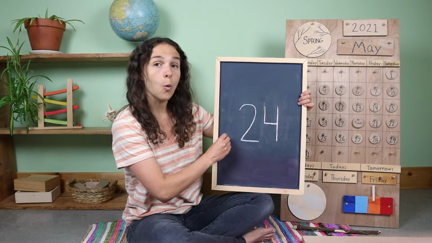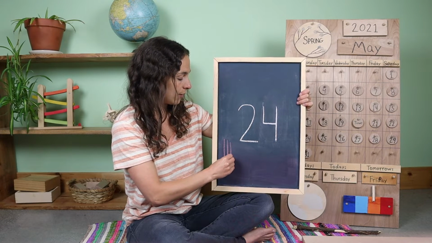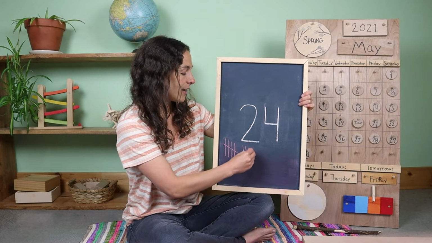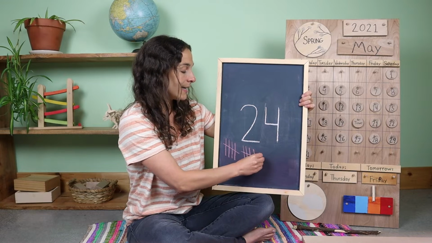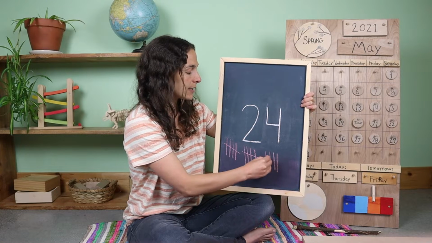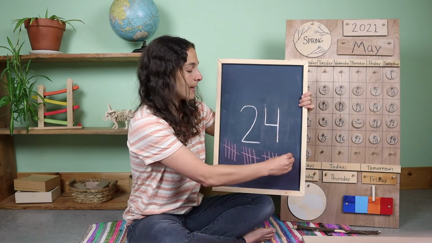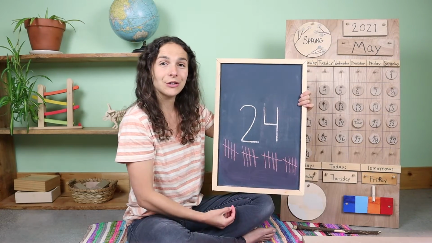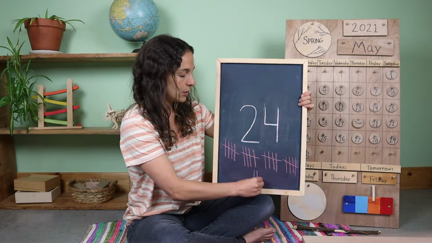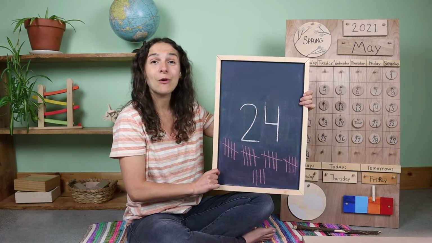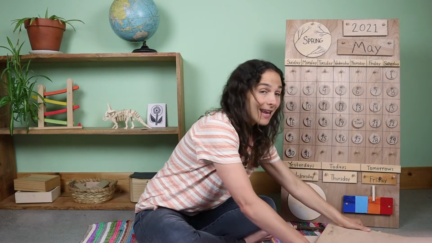Let's start off with 1, 2, 3, 4, 5 goes across, 6, 7, 8, 9, 10 goes across, 11, 12, 13, 14, 15 goes across, 16, 17, 18, 19, 20 goes across, 21, 22, 23, and one more makes 24. 24 tally marks. And we have more to count inside of the box today.